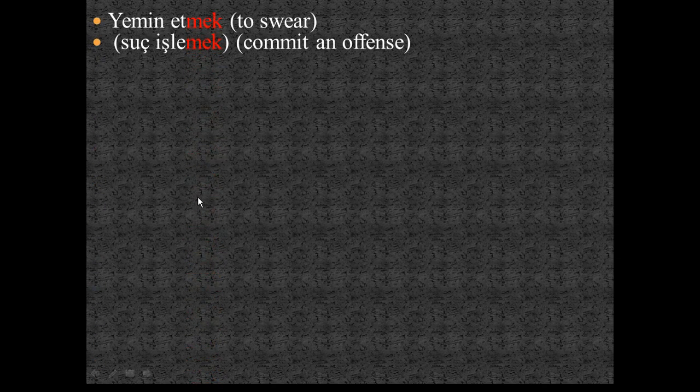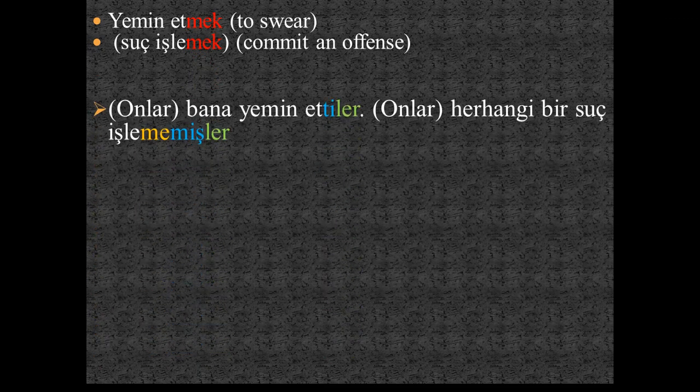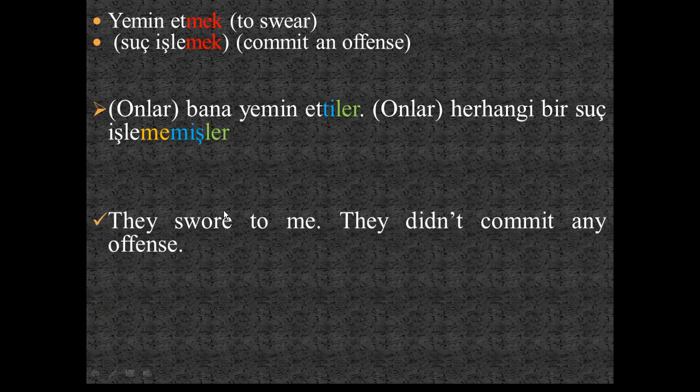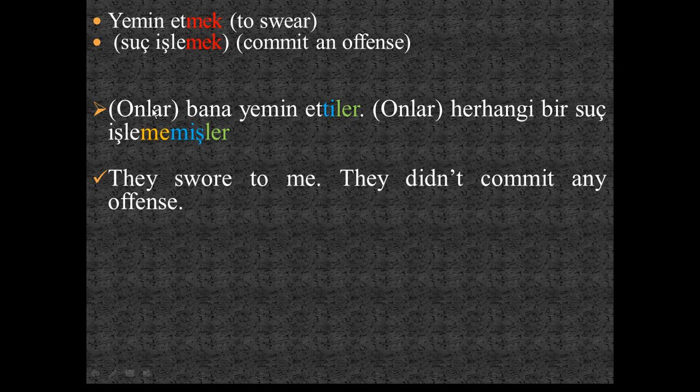Okay, now let's go on with sample verbs. The first verb is yemin etmek, which means to swear, and the second is suç işlemek, to commit an offense. So, onlar bana yemin ettiler. Onlar herhangi bir suç işlememişler. They swore to me. Onlar bana yemin ettiler. Yemin ettiler. They swore to me. Onlar herhangi bir suç işlememişler. They didn't commit any offense.